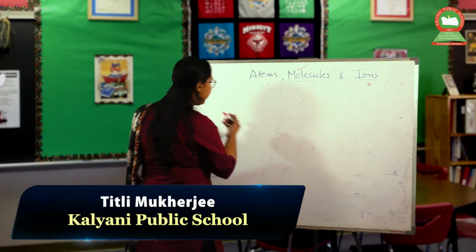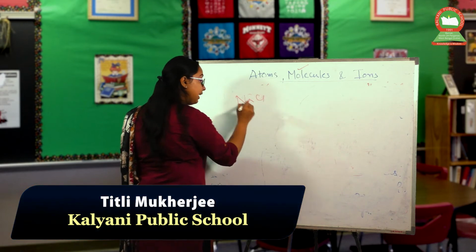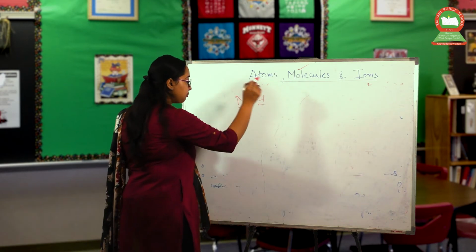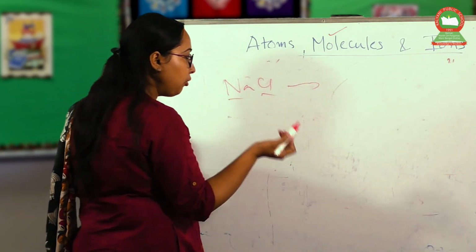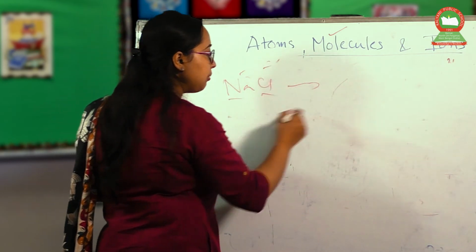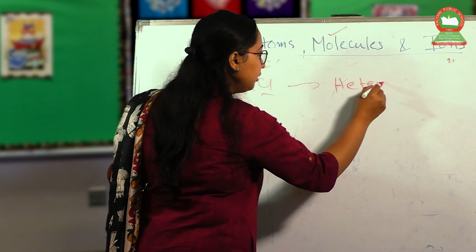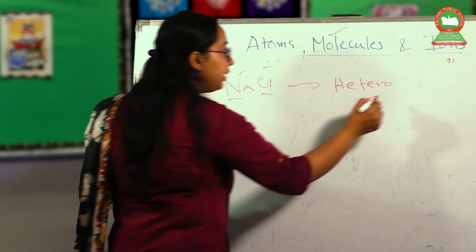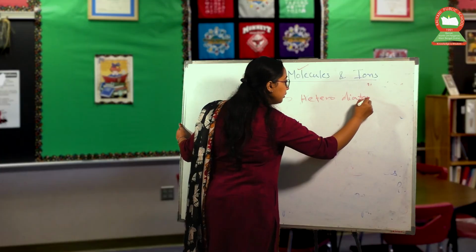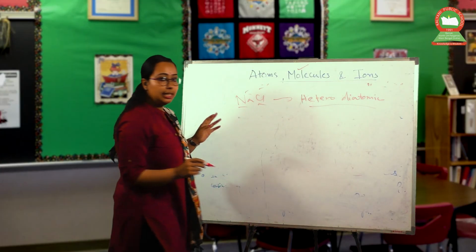Okay, so if we take NaCl, Na stands for sodium, Cl stands for chlorine. What will be the name of this? Sodium chloride, obviously. It has different types of atoms, so it will be hetero. And there are only 2 atoms, so it is hetero diatomic. Okay, so these are the rules.